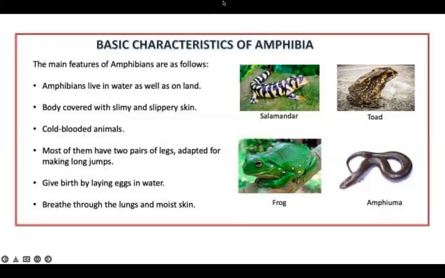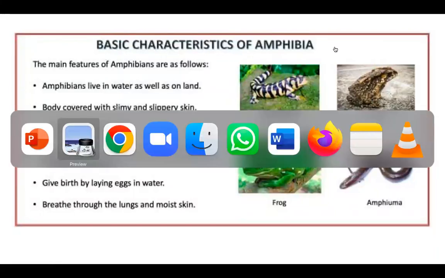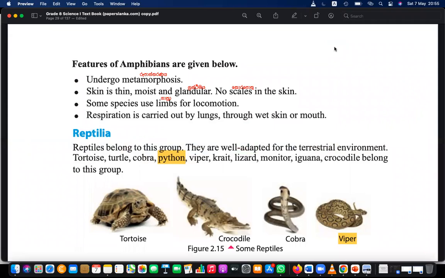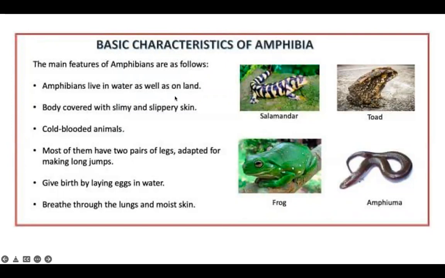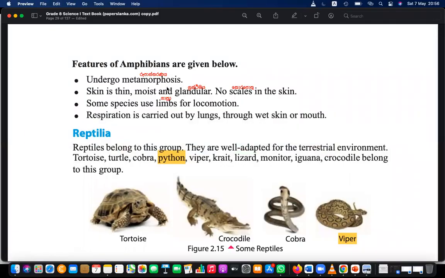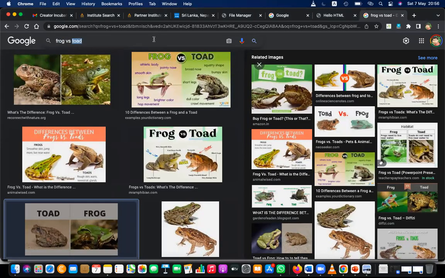These are the categories. Please write that down. The additional features not listed here are in the book. So you can say they are undergoing metamorphosis. Metamorphosis means part of the life cycle they spend in water, and the other part on Earth's surface. And also they change their shape, so we can identify them as two different animals. Actually, this metamorphosis is in butterflies also. Hope you can remember. We just saw that, right? Butterfly.